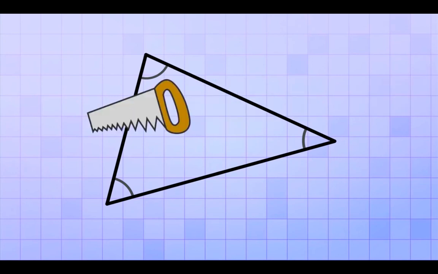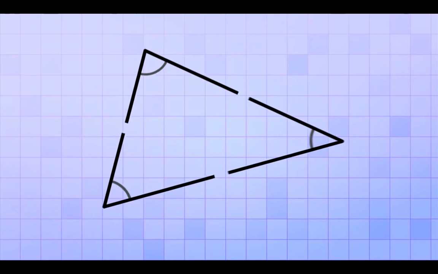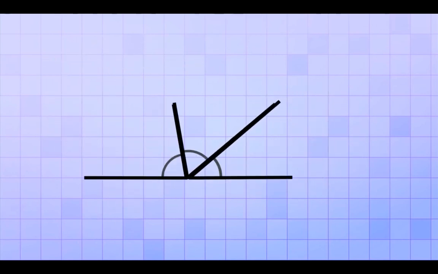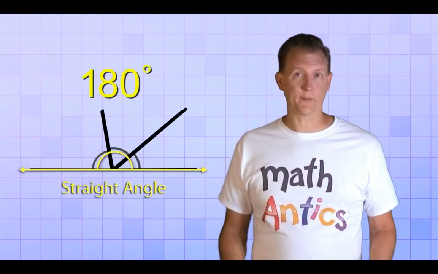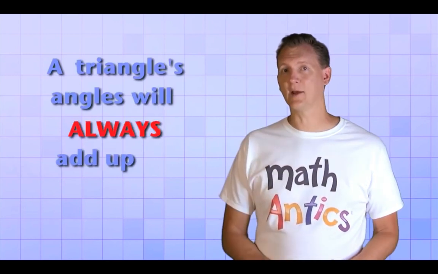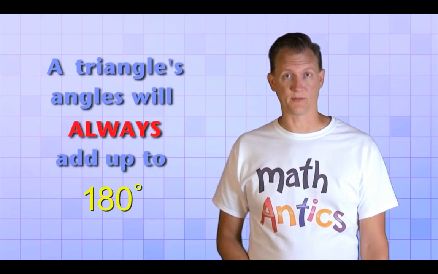If we were to take a saw and cut it up into 3 separate angles, and then take those 3 angles and rearrange them so that they're right next to each other like this, you can see that the total would be the same as a straight angle. That's 180 degrees. And this will work no matter what type of triangle it is. Knowing that a triangle's angles will always add up to 180 degrees can really help you out when solving geometry problems.